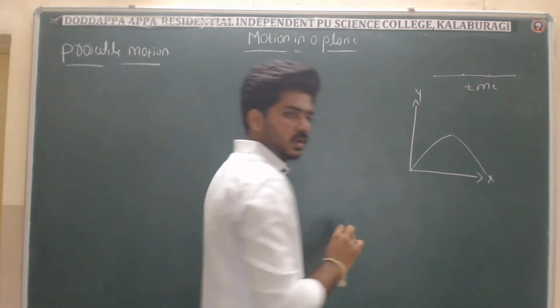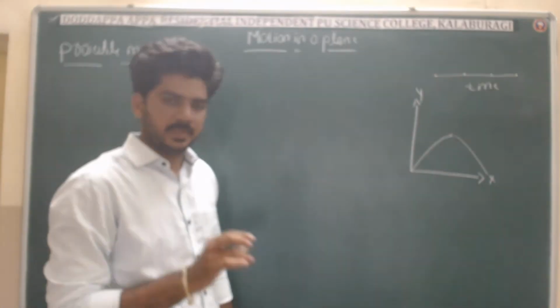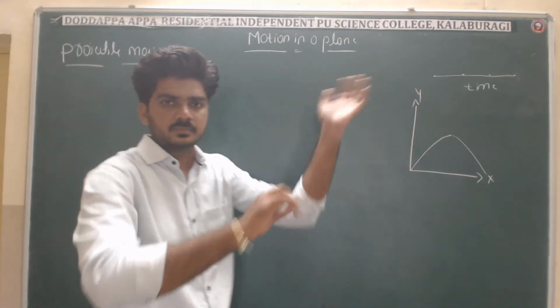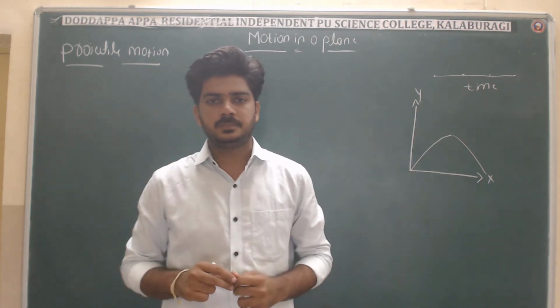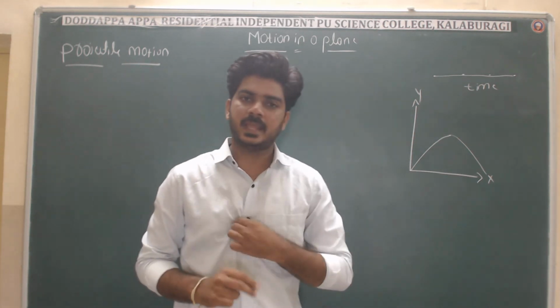to the downward direction. The simple example is, if you throw a ball, it will go to a certain height. After that, again it comes back in the downward direction. It comes downward because of gravity. In the same way here also, from this position I am throwing a ball. At a certain height it will go.